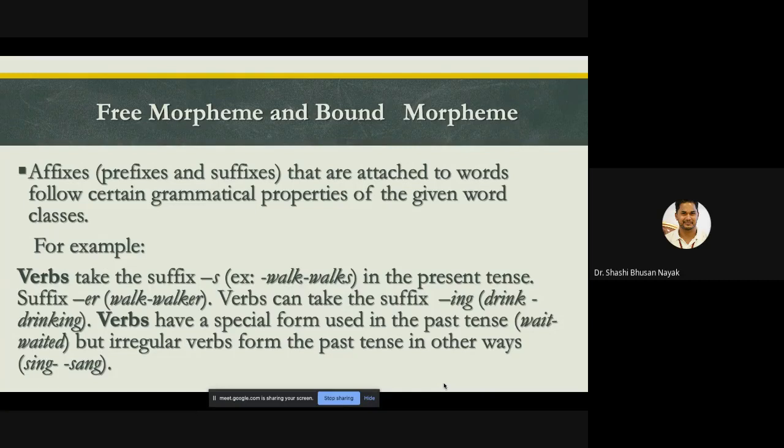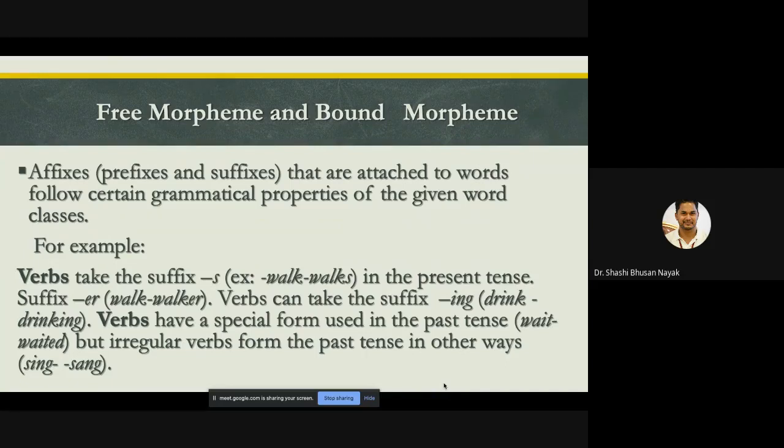Verbs can take the suffix ing: drink becomes drinking. Verbs have a special form used in the past tense: wait, waited. But irregular verbs form the past tense in other ways, sometimes sing becomes sang. In some cases you find d or ed, but in other cases the spelling changes.